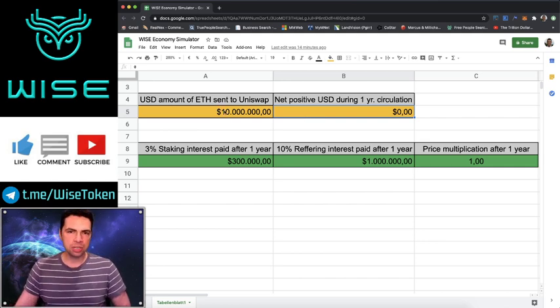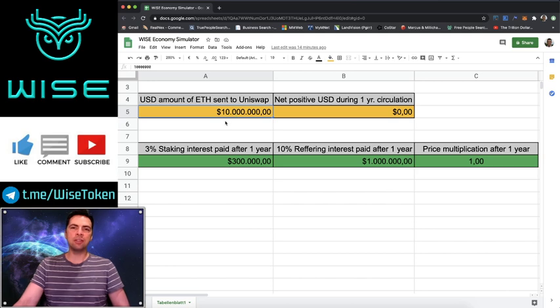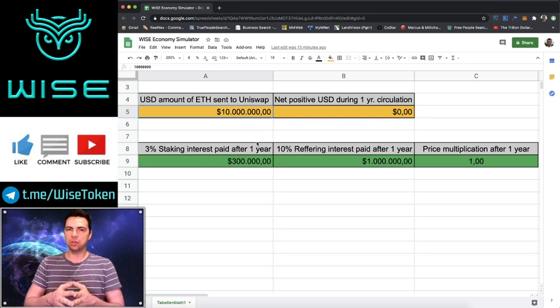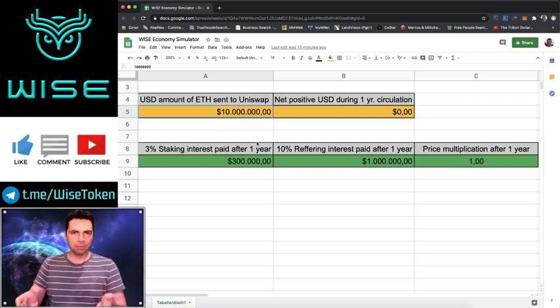And I'm using round numbers here, so obviously we have the startup cost to cover. So if exactly $10 million came into the liquidity transformer, then it wouldn't be exactly $10 million going on to Uniswap. But I'm using round numbers so that you can understand clearly what's going on. And after launch is done, it'll be really easy to put in this number because we'll know exactly how much money came in. But until then, we have to estimate.